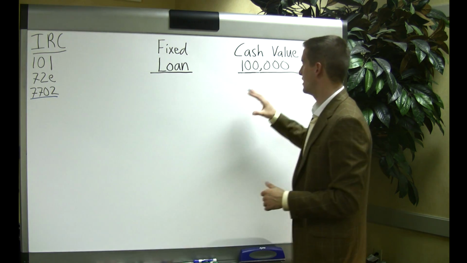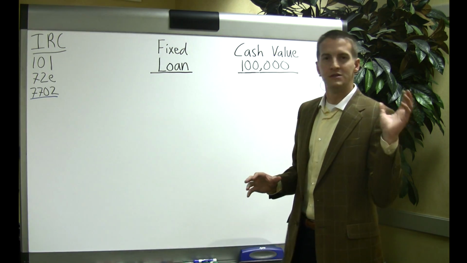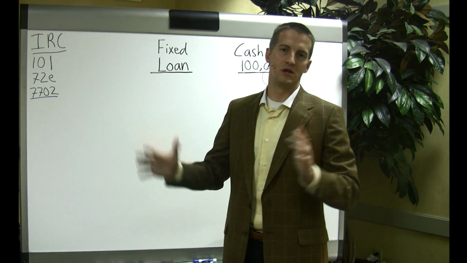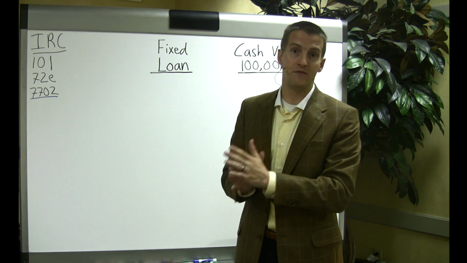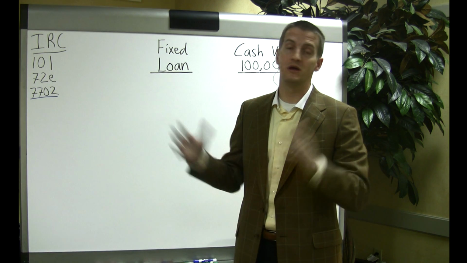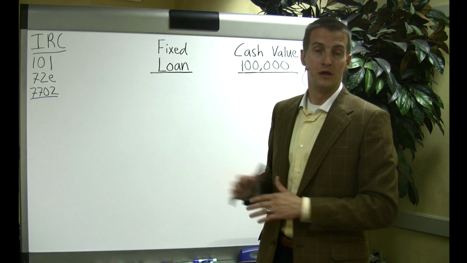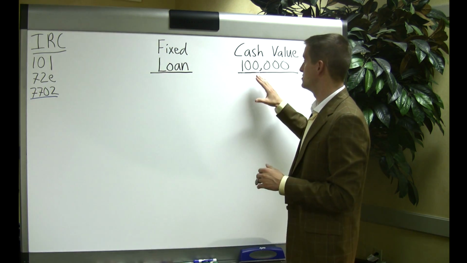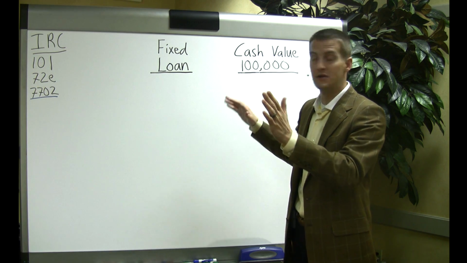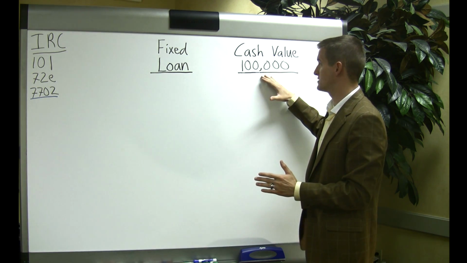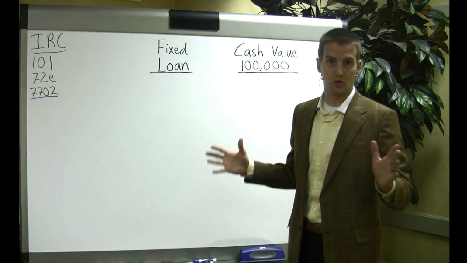So first of all, let's talk about a fixed loan. Let's use an example that you put in $10,000 for 5 years into one of these insurance contracts. And that could be $100,000 a year for 5 years and putting in $500,000. You can put millions into these. You can put $100 a month. It doesn't matter what example, it all works. It's just a matter of we're going to use an example of putting in $10,000 a year for 5 years, $50,000. It grows to $100,000 after so many years, and we've got $100,000 to work with.